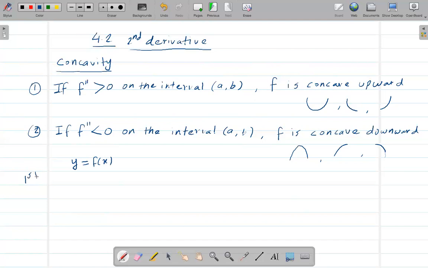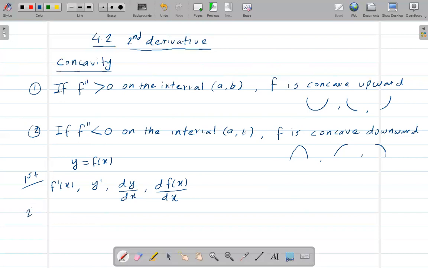I can write f prime of x, or y prime, because y equals f of x, or dy over dx. So basically I'm taking the derivative of y in terms of x. Or I can even write d of f of x over dx. This is how you write the first derivative.